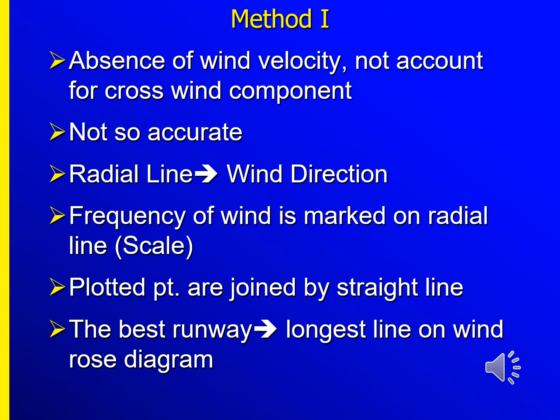a scale plotted, the points are joined by a straight line, and the best runway is the longest line on the windrose diagram. So this is the way that we set up the runway. In this case, we only take the wind direction radial line and the wind frequency, and the plotted points joined by a straight line. And the best runway is the longest line on the windrose diagram. But this method does not take account of the wind velocity or the crosswind component.